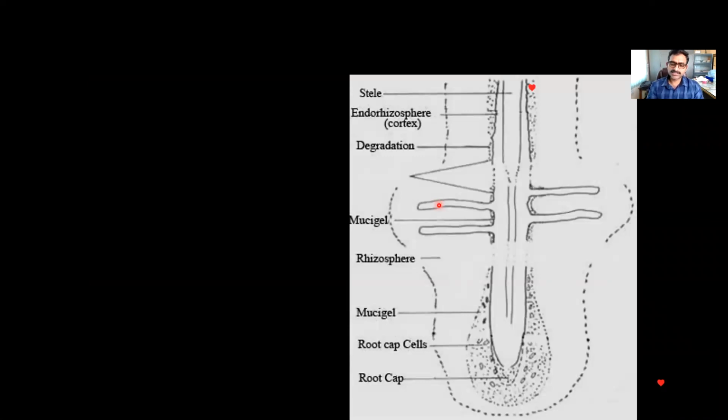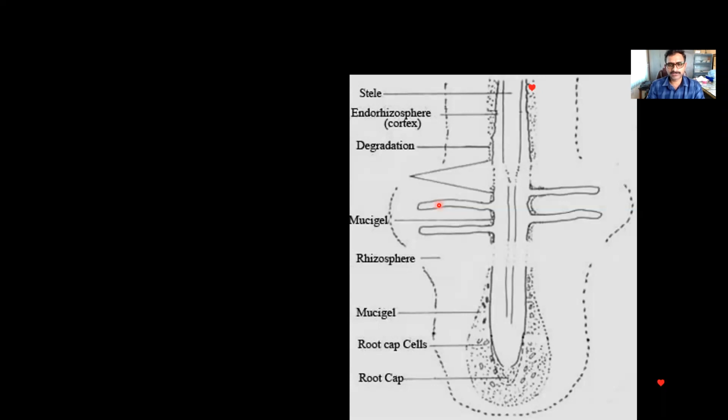After the phenomenon of rhizosphere was explained by Hiltner, many soil scientists have started studying the rhizosphere. With this time, they have come up with many phenomena or terminologies, of which there are 2-3 terminologies which you need to understand.